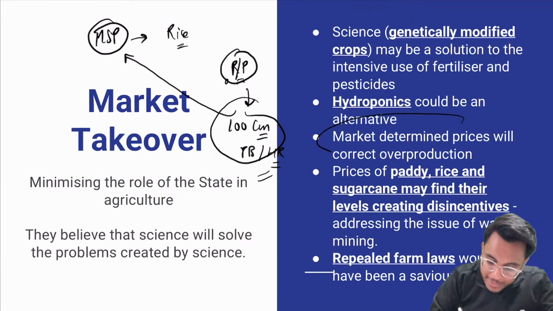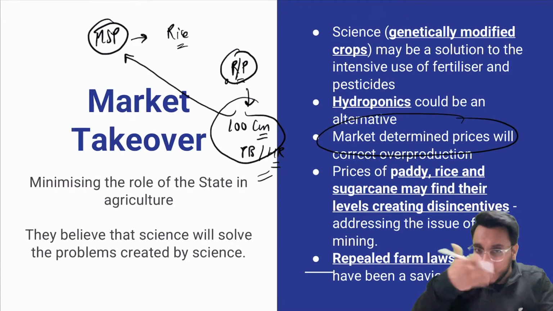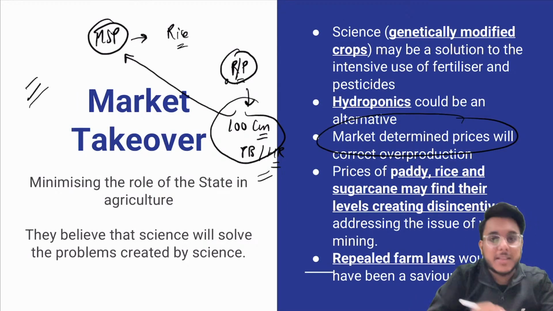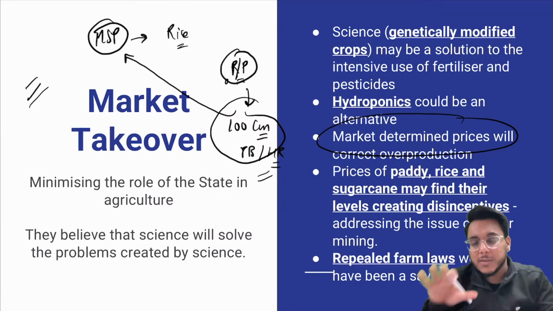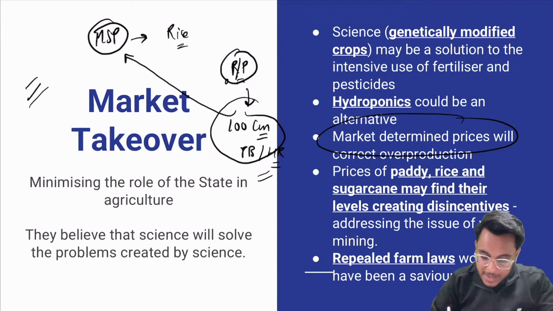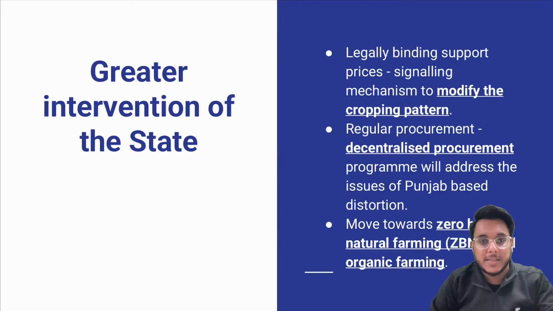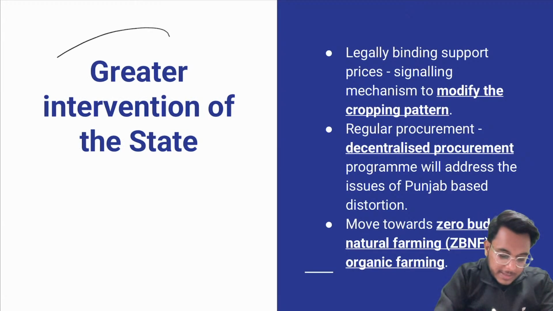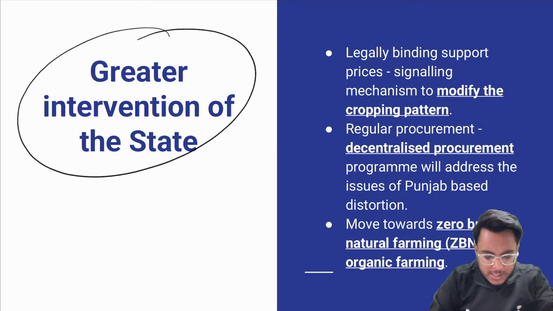You should bring the market determined price. Don't bring the distortion. So procurement basically needs to be done on market prices. It will remove the disincentives and the distorted cropping patterns that are there. They can be resolved.